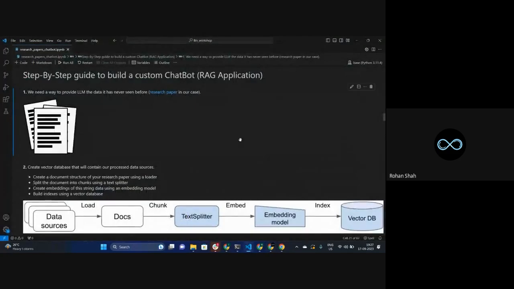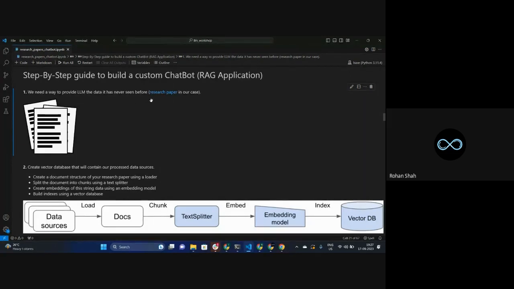So let's go. The first step is we need a way to provide our large language model, the one that we are going to use, the freely available one from OpenAI, GPT 3.5 Turbo, the data it has never seen before.